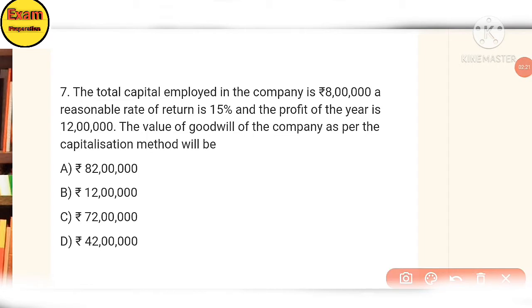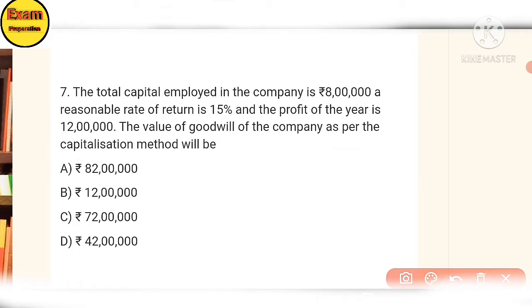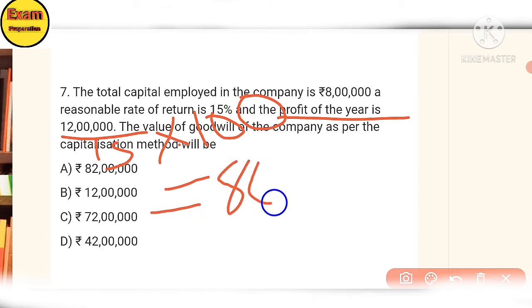Seventh. The total capital employed in the company is rupees 8 lakh. A reasonable rate of return is 15%. The profit of the year ending is 12 lakh. Find the value of goodwill of the company by the capitalization method. So the profit of the year is 12 lakh. 12 lakh divided by 15, multiplied by 100, you will get 18 lakh.